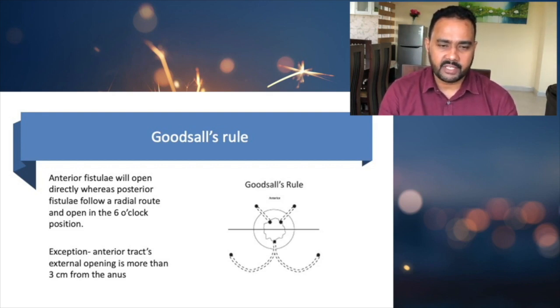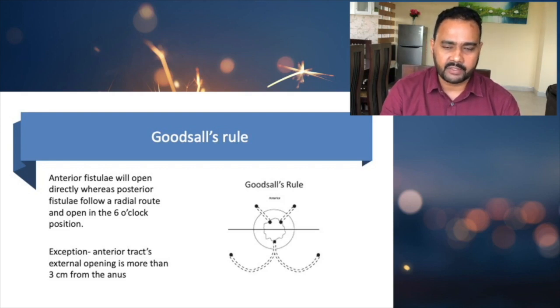If it is an anterior tract and the external opening is more than 3 centimeters from the anus, then the rule cannot be applicable, because that can drain even in a horseshoe pattern, or it can drain into the posterior part of the anus or rectum. So that is one of the exceptions. Goodsall's rule is not always true, but most of the time it is correct.